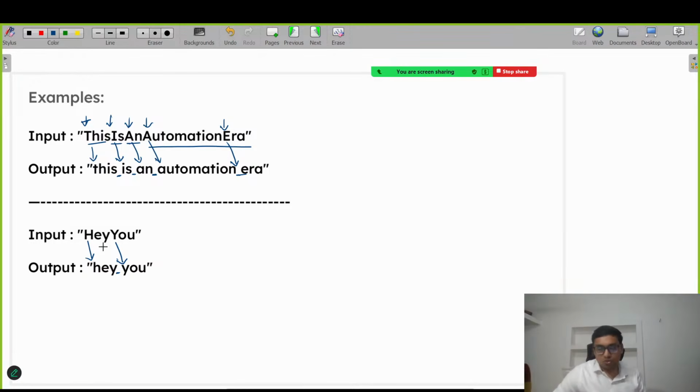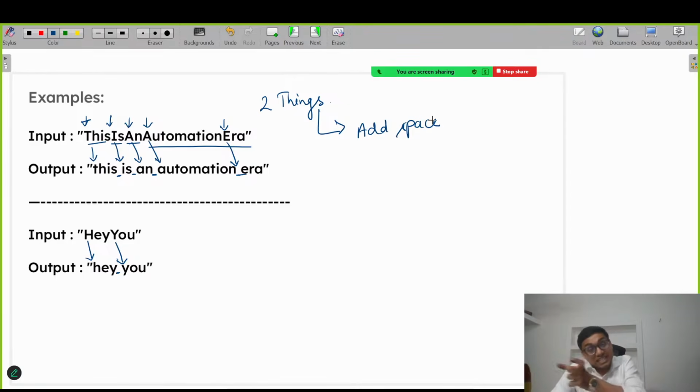So two things we need to do. The first thing, add a space at the start of each word, because that word started with a capital letter.